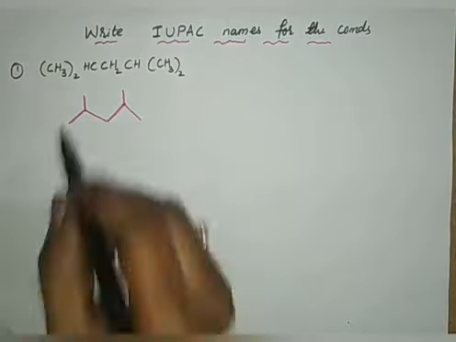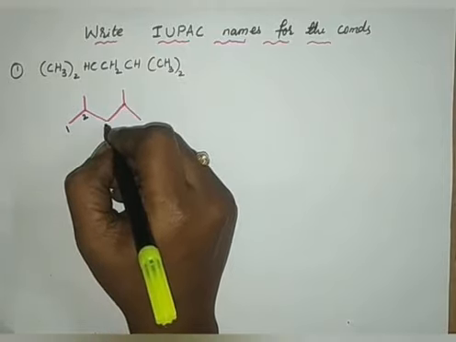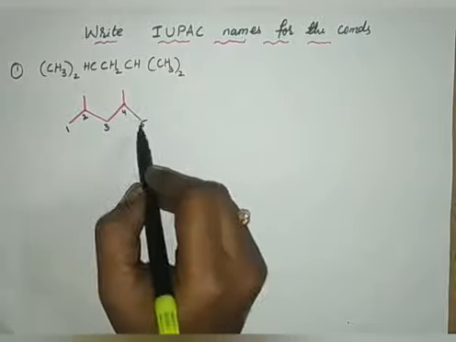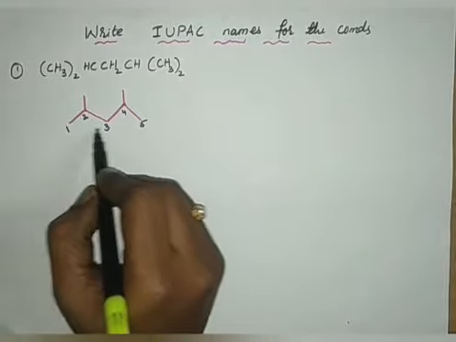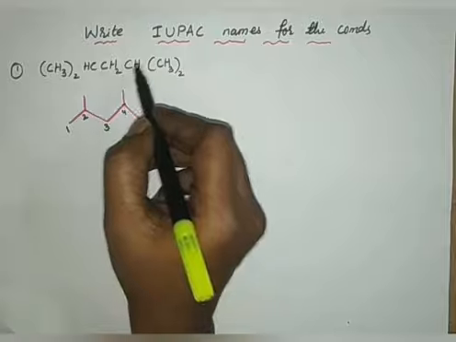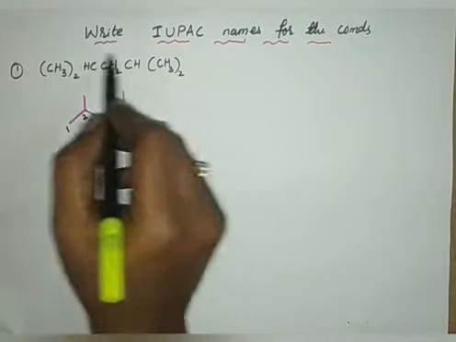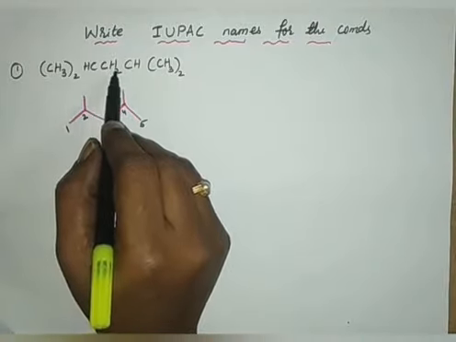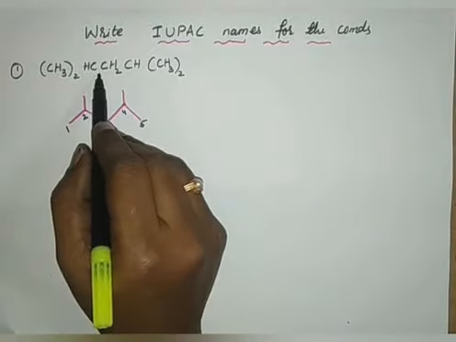If you want, you can cross check the number of carbons present. Look at this: 1, 2, 3, 4, 5. 5 carbons, and methyl 1 carbon and another methyl 1 carbon. That means together 7 carbons are there. Count here: 2 methyl groups, 2 carbons, 3, 4, 5, 6, 7. 7 carbons. So look at it, by condensed formula we cannot give the name, or we cannot understand what the substituents are and what the long chain is. Unless you write in a proper way, you cannot give the name for that particular compound.